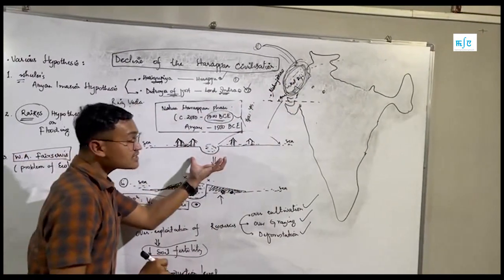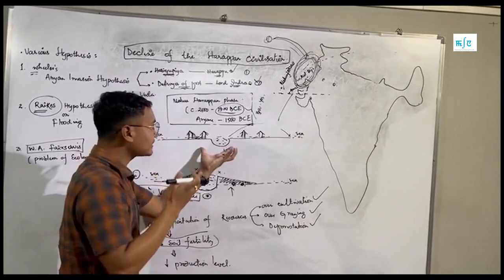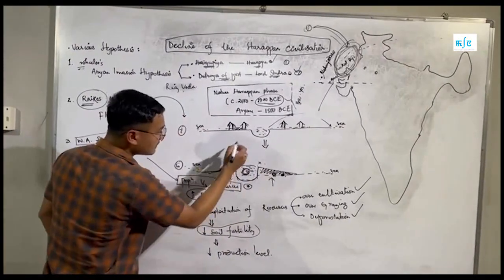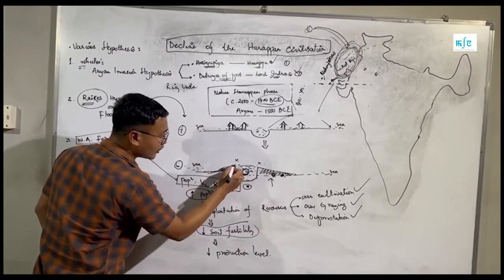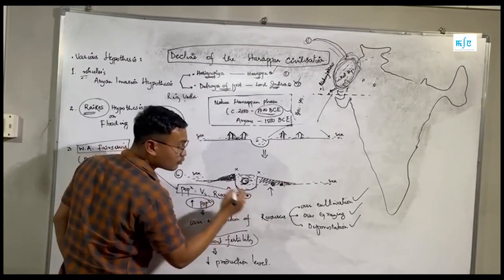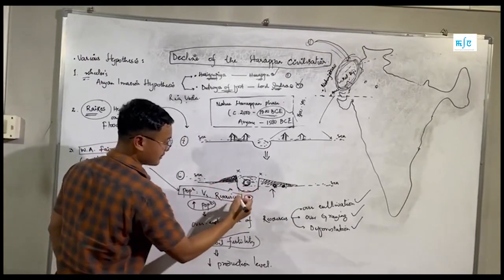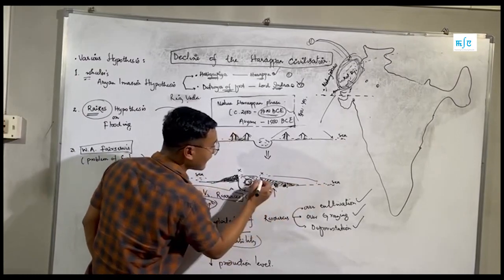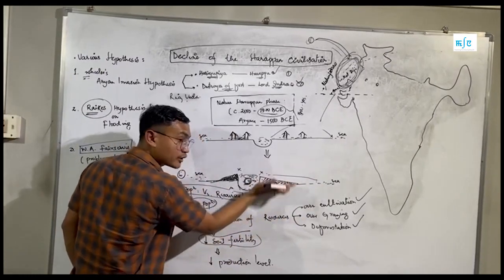Since this Indus region is a tectonically active, earthquake-prone region, whenever there is an earthquake, this floodplain got elevated. As a result, whenever there is flooding in this region, the river waters cannot go directly into the sea as the floodplain levels got elevated.